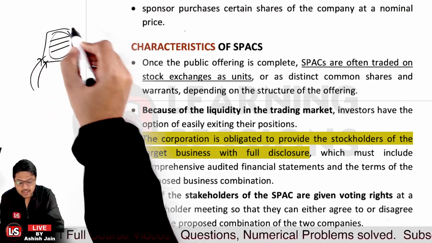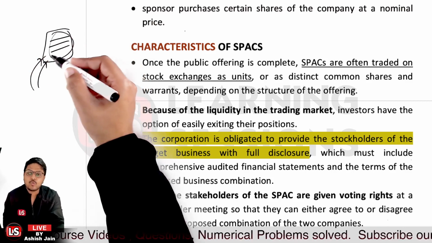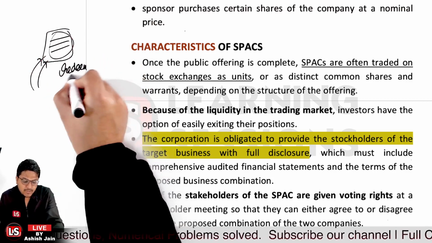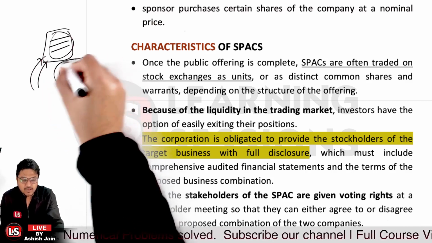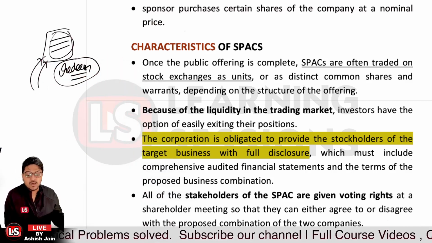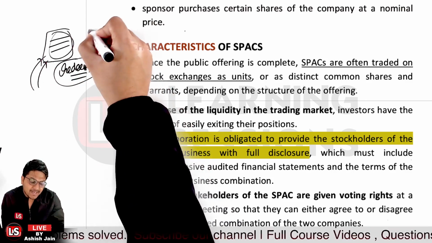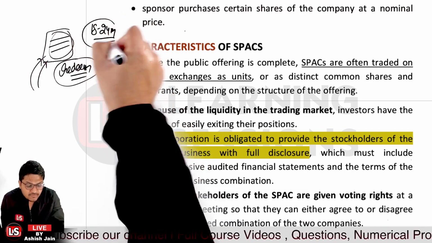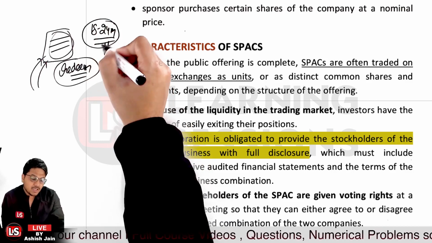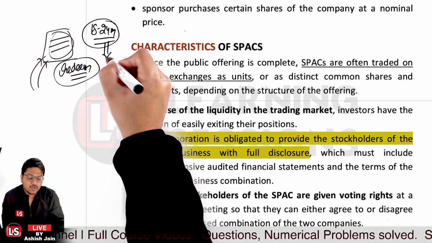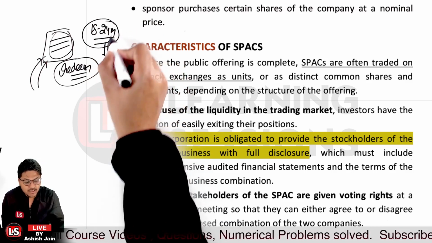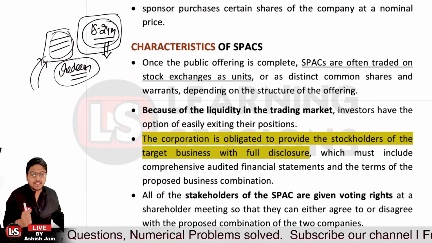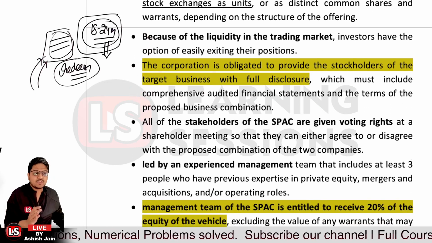Let's take the case that they don't want the company to be merged. In that scenario, they can redeem the shares, or they can simply raise their voice that they do not want that particular merger, because I told you that the SPAC is given a time period of 18 to 24 months. If in this process they are not able to find the target company, or not able to complete the merger transaction, in that scenario the SPAC will be dissolved and liquidated, right? That was the main scenario.